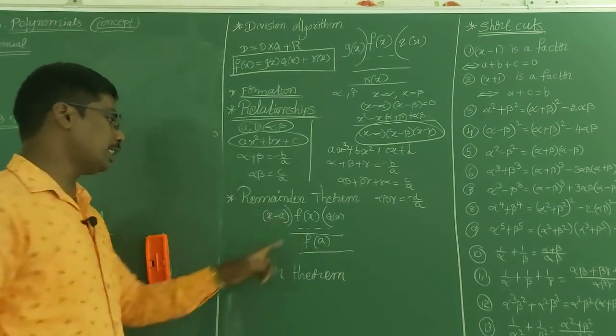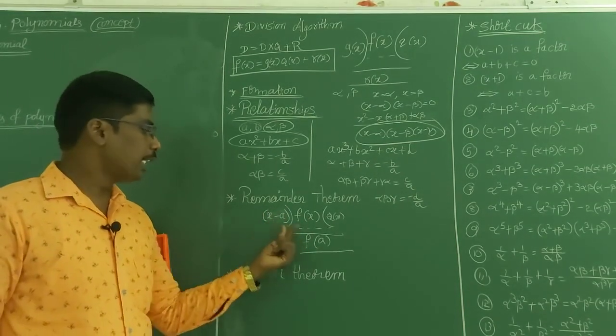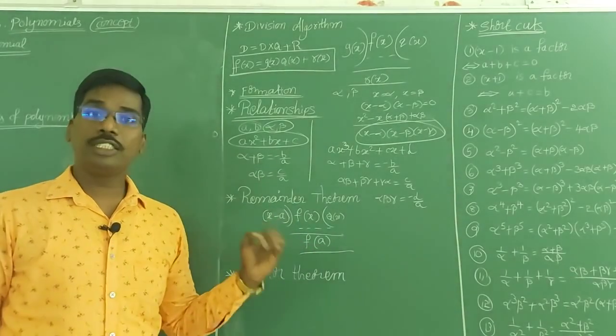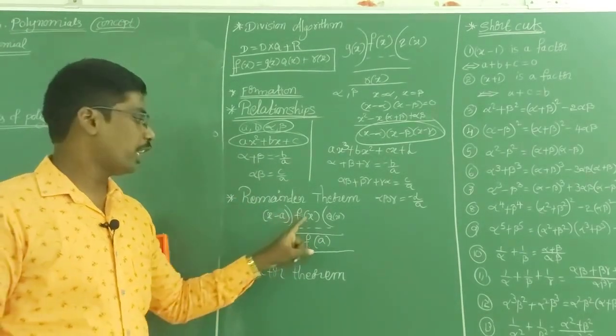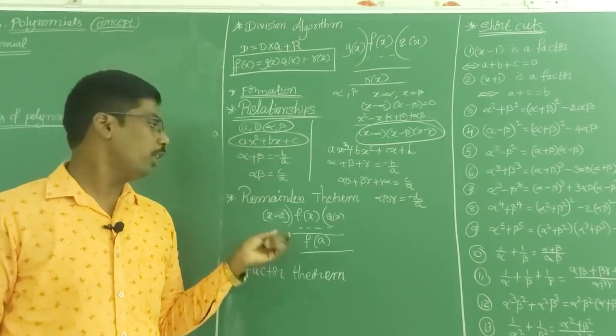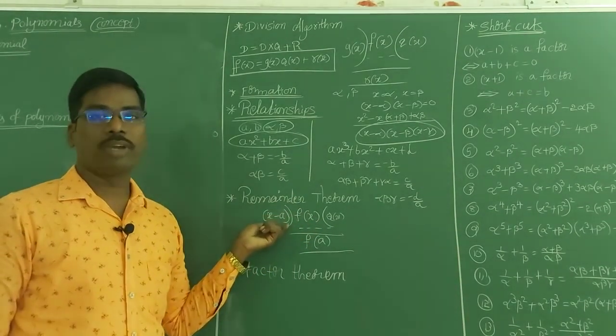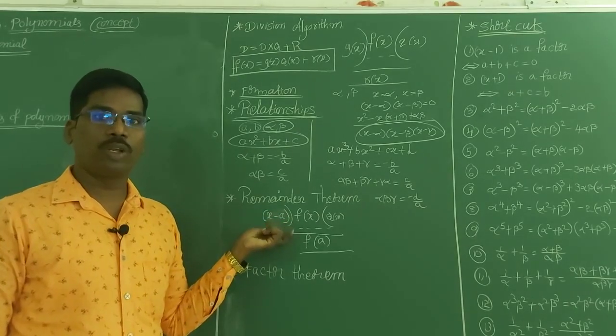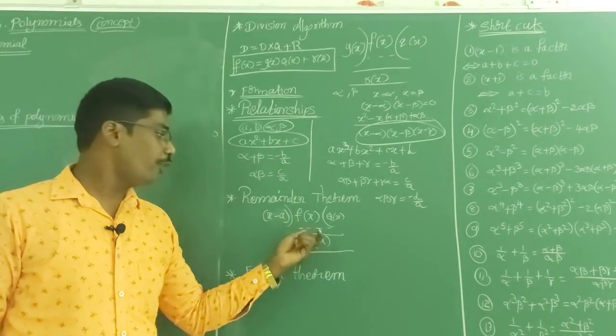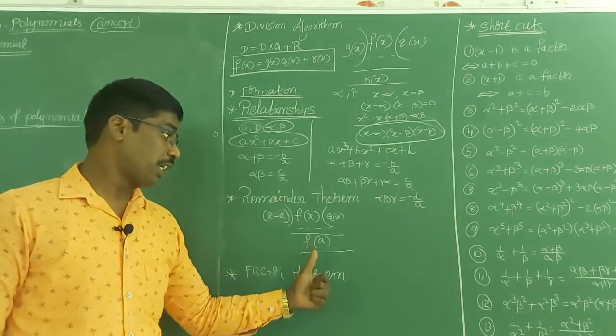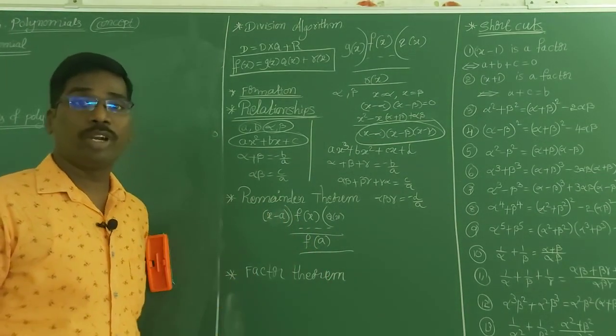If f(x) is divided by x minus a, then we will get the remainder f(a). This is called the remainder theorem. Here f(x) is a non-zero polynomial and it has a degree more than the linear polynomial. Then we can say that if f(x) is divided by x minus a, we will get the remainder f(a).